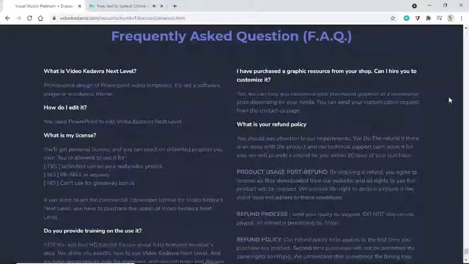What is my license? You'll get a personal license, and you can use it on unlimited projects you own. You're allowed to use it for unlimited use on your web video project. Resell in any way. Can't use for giveaway bonus. If you want to get the commercial developer license for Video Kedavra Next Level, you have to purchase the upsell of Video Kedavra Next Level.